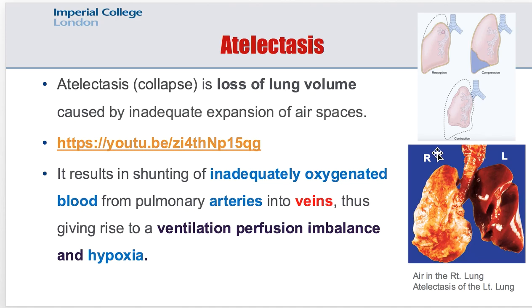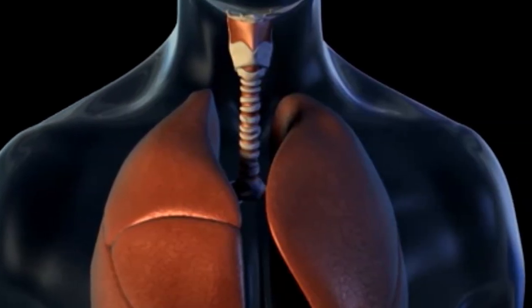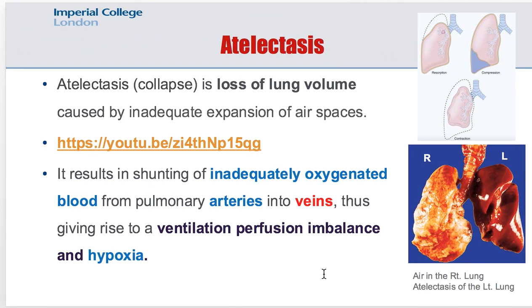So how does atelectasis look like? This is the right lung and this is the left lung. As you can see, the right lung is expanding efficiently. The left lung is not expanding. The left lung is collapsed. So this is atelectasis of the left lung.